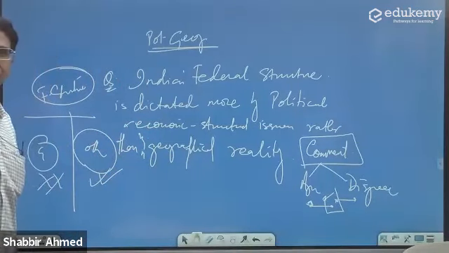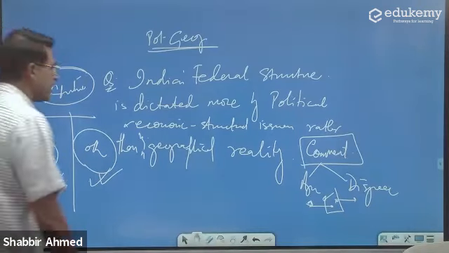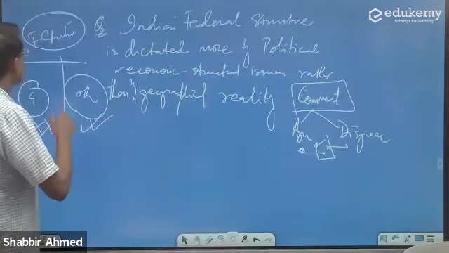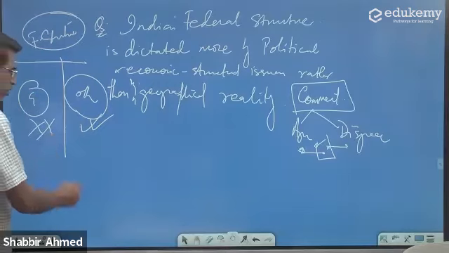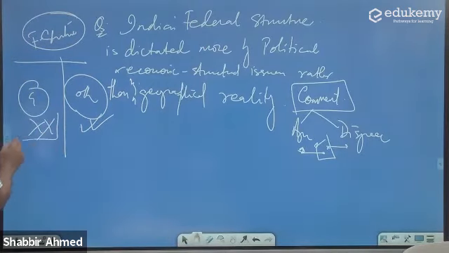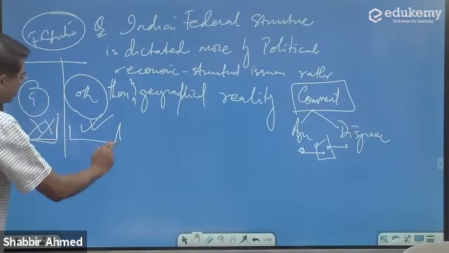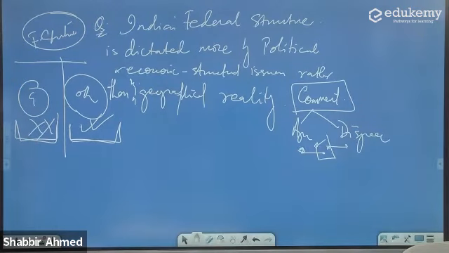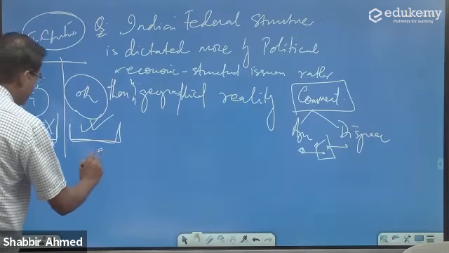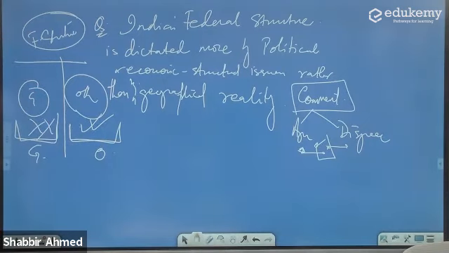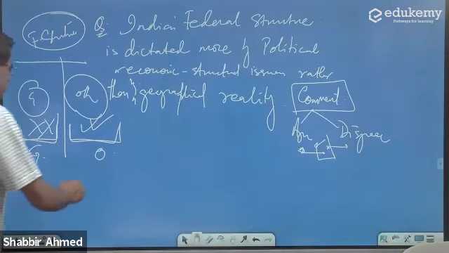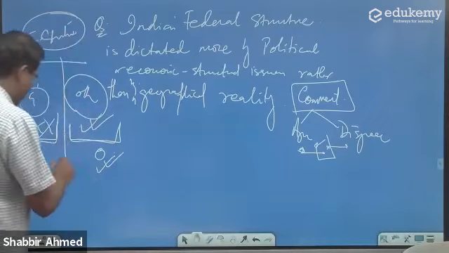But if I ask you what you think: is the Indian federal system more in terms of geography or more in terms of other factors? So I think most of you agree that it is more around other factors.